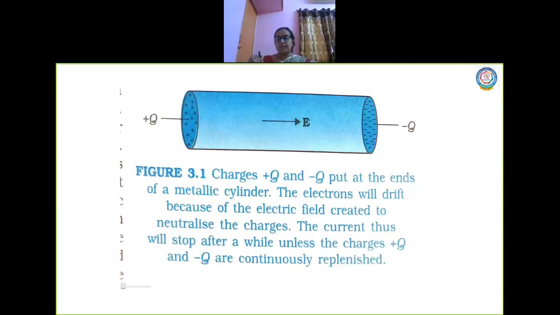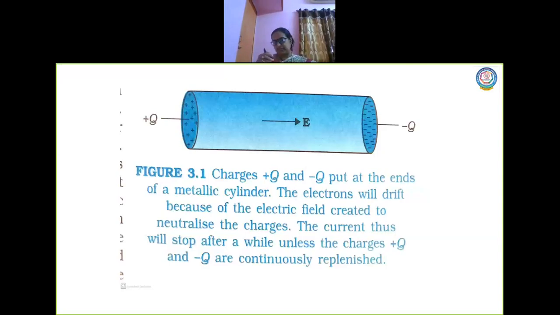But when we take atoms and molecules, you have negatively charged electrons and positively charged protons, which are considered to be nuclei. They are bound to each other. When you consider an atom or a molecule, the electrons and the nuclei are bound together.